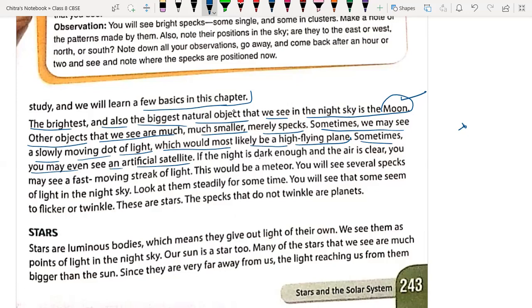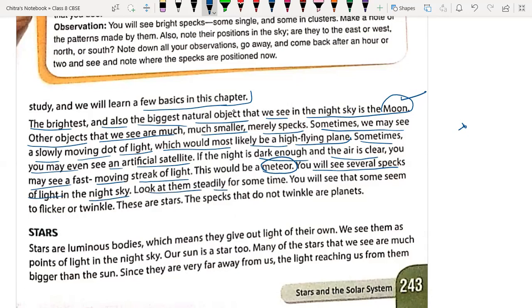If the night sky is dark enough and the air is clear, you may see a fast moving streak of light also. Is it or not? This would be a meteor. You will see several specks of light in the night sky.